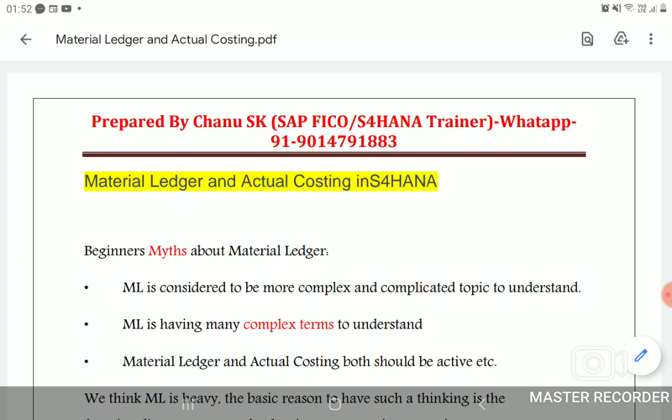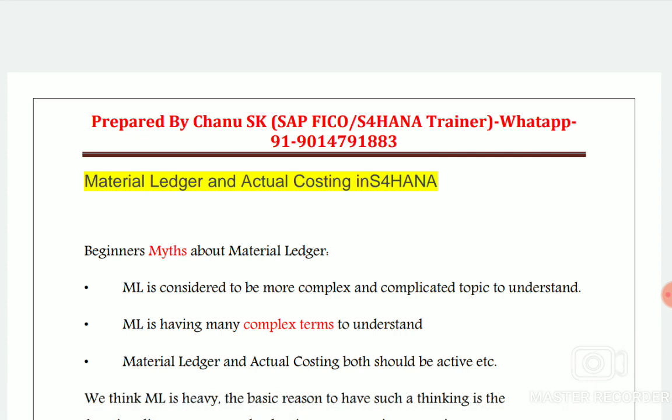I classified this concept into three sessions: part A, part B, and part C. Today I will upload one video, which is part A. In this video I will cover what material ledger and actual costing are. So let's move to the topic.